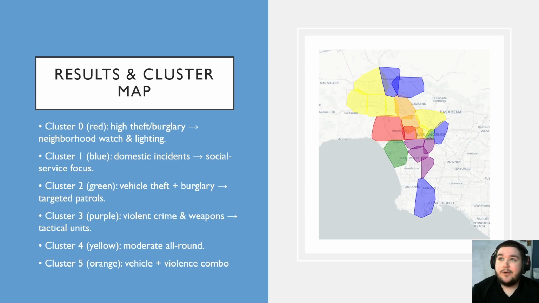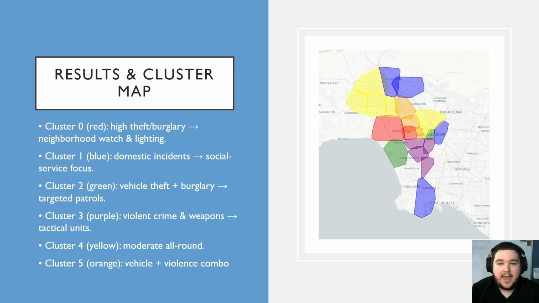So cluster 0, in red, suffers mainly from property crime. So think break-ins, so better lighting and neighborhood watches make more sense in those areas. Cluster 1, the blue, you can see more domestic incidents. So think family issues, like violence at home. And I believe more social outreach, especially to families, can also help.